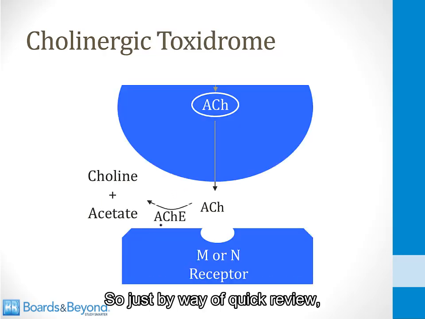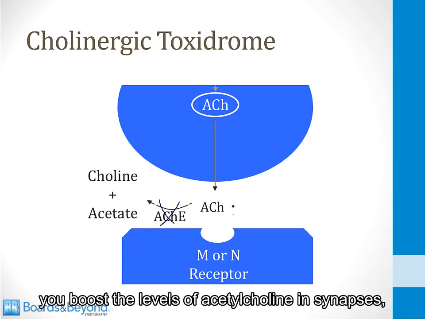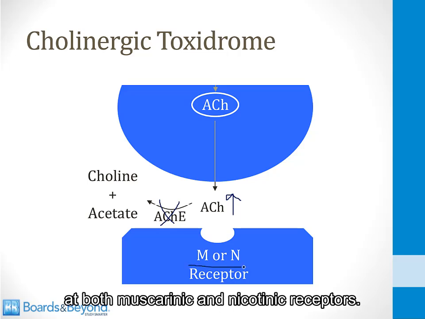We'll go through them one at a time in the next few slides. So just by way of quick review, if you inhibit acetylcholinesterase, you boost the levels of acetylcholine in synapses, and that can increase activity at both muscarinic and nicotinic receptors.